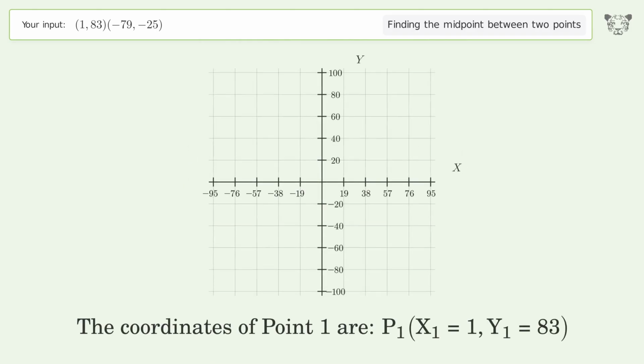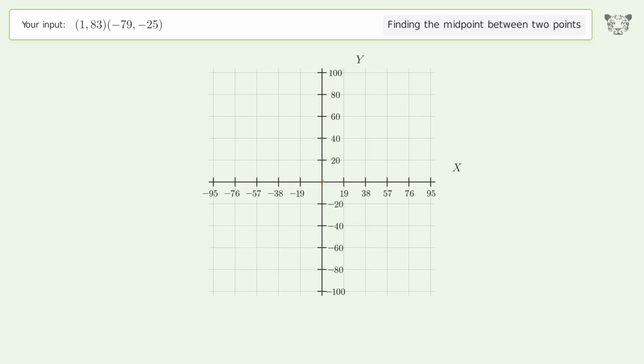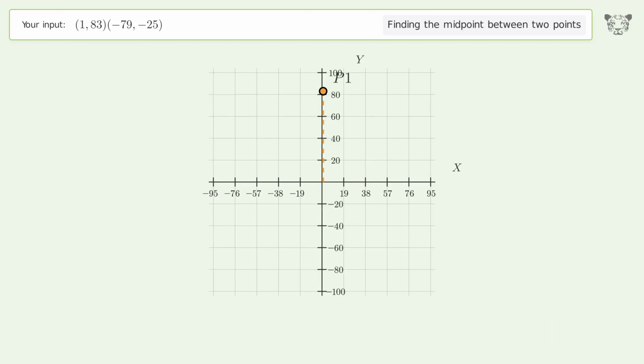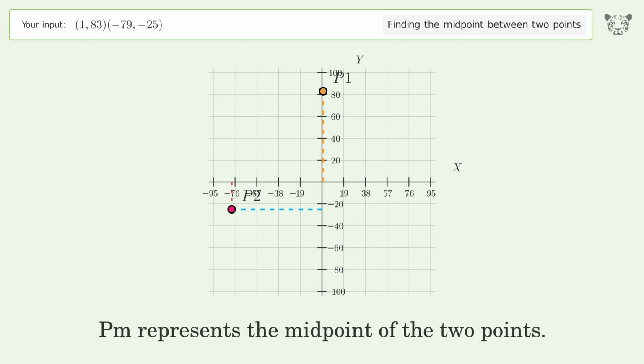The coordinates of point 1 are x1 equals 1, y1 equals 83. The coordinates of point 2 are x2 equals -79, y2 equals -25. PM represents the midpoint of the 2 points.